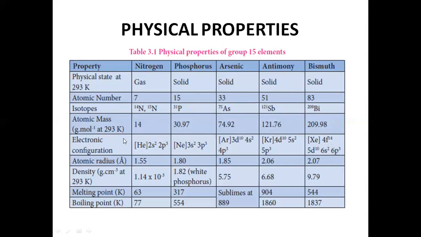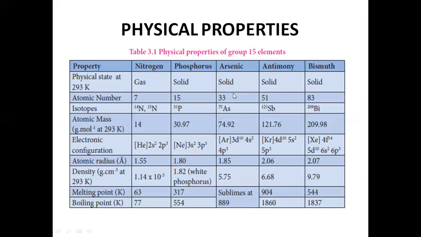Next is the electronic configuration of nitrogen to bismuth. Nitrogen and phosphorus do not have d orbitals; electrons have not entered the d orbital here. From arsenic to bismuth, the electrons enter the d orbital, so d electrons are available from arsenic to bismuth. Next is atomic radius. Atomic radius usually increases from nitrogen to bismuth, and density also increases from nitrogen to bismuth. Then melting point and boiling point.